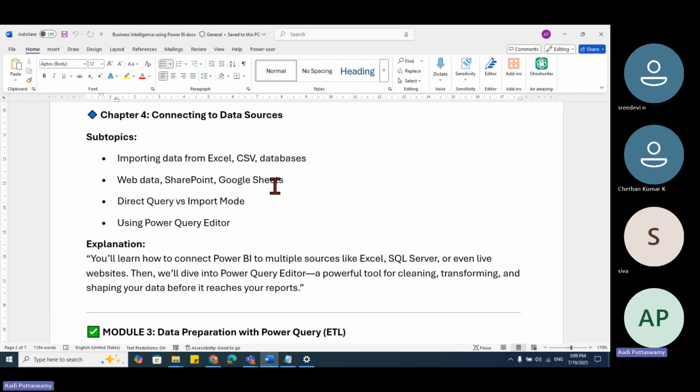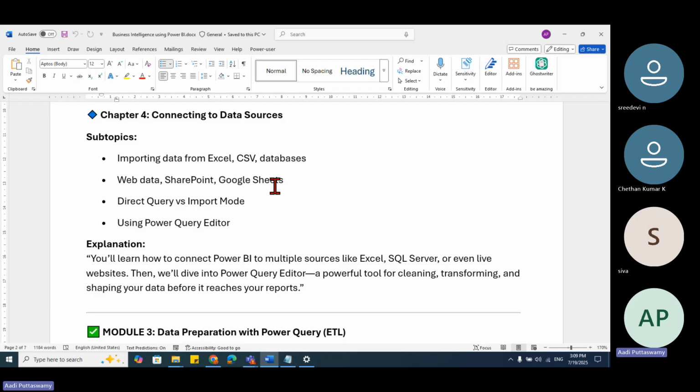In any business intelligence tool, or even if you take Excel, without data we cannot work on anything. We need to have data, right? So we have something called Get Data, and we are trying to import the data. I'll show you various different data sets. Tomorrow I'll show you this.